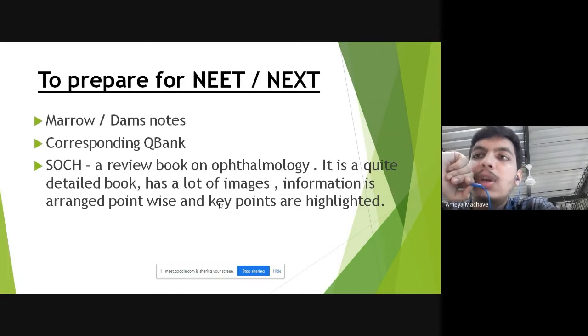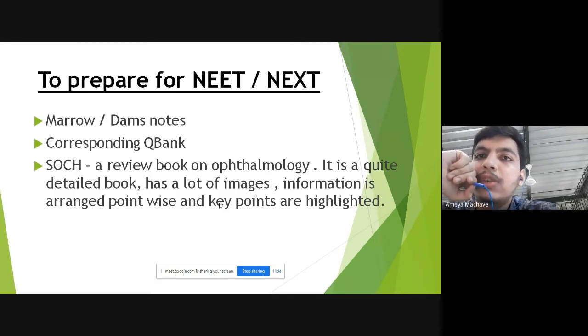So for NEET or NExT, I would say first DAMS or Marrow lectures and notes, followed by a review book, that is Soch. That would suffice, because it covers a fair amount of information. And for solving MCQs, both the question banks are good, DAMS as well as Marrow.